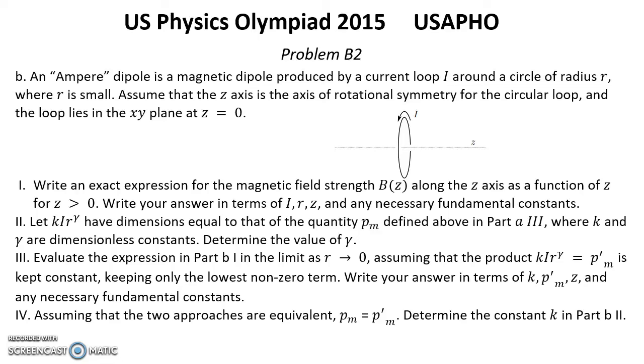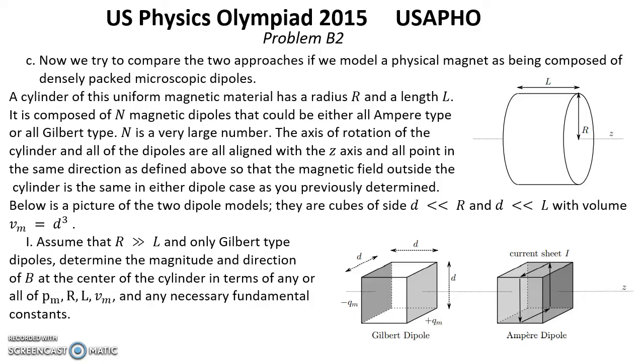Question 4. Assuming that the two approaches are equivalent, Pm equals Pm prime, determine the constant K in part B2. Part C. Now we try to compare the two approaches if we model a physical magnet as being composed of densely packed microscopic dipoles.